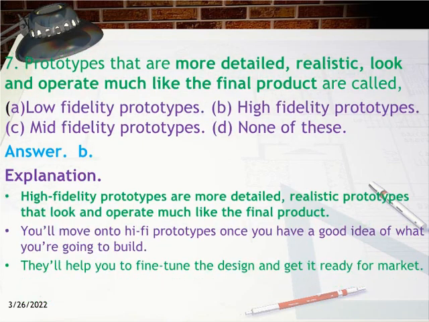7. Prototypes that are more detailed, realistic, and look and operate much like the final product are called: A. Low fidelity prototypes. B. High fidelity prototypes. C. Mid fidelity prototypes. D. None of these. Answer B. Explanation. High fidelity prototypes are more detailed, realistic prototypes that look and operate much like the final product. You'll move on to hi-fi prototypes once you have a good idea of what you're going to build. They'll help you to fine-tune the design and get it ready for market.